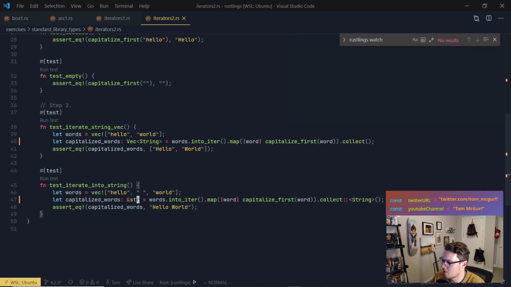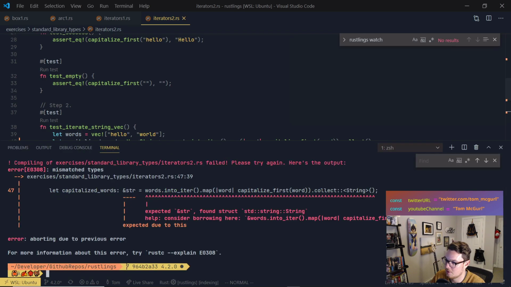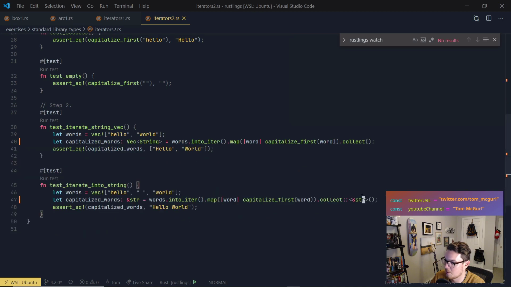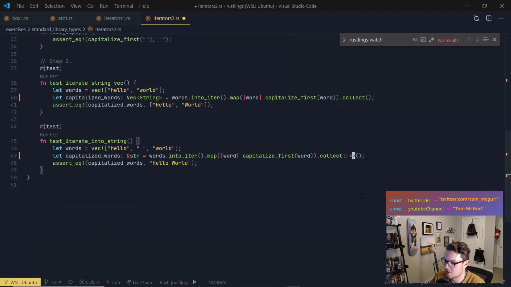But I think what we can do here, because this is returning a string, is see if we can actually collect it as that type. No, so it can't be built. We can only build string. And so what we'll have to do is borrow here.